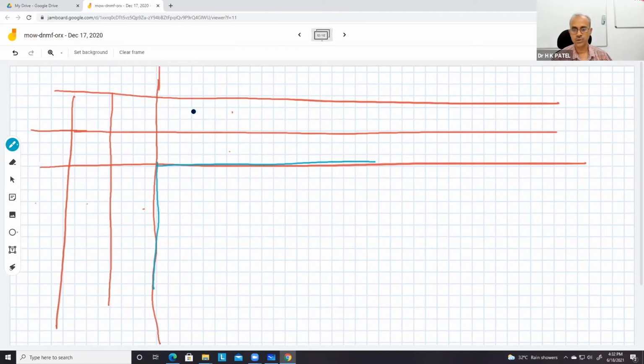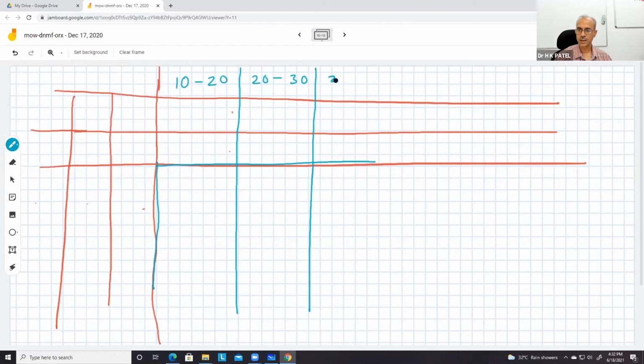So why 3 rows and 3 columns? Because suppose you have, let us take a very simple example. Say this is 10 to 20, this is 20 to 30, and then you have 30 to 40. And here suppose I take 5 to 15 and then 15 to 25.